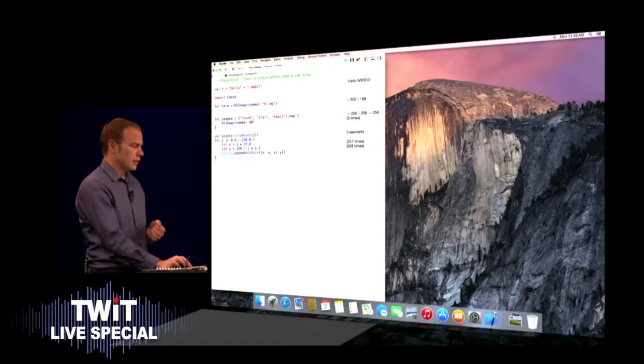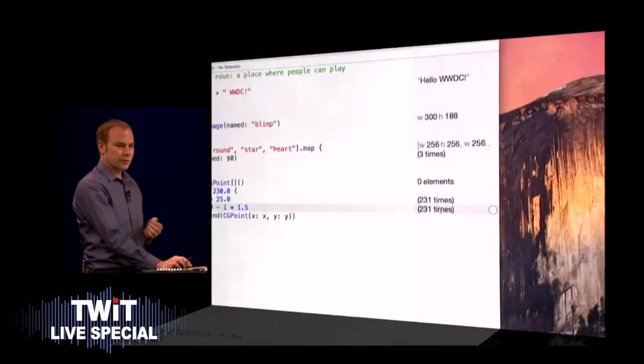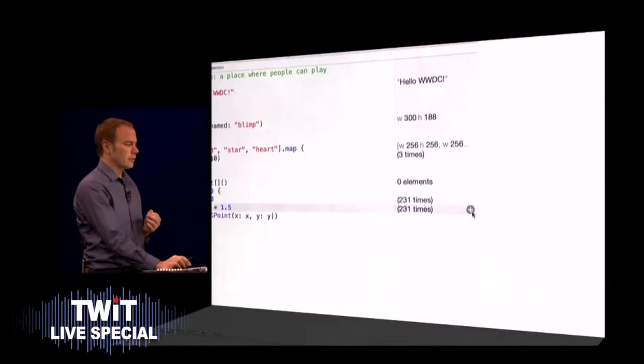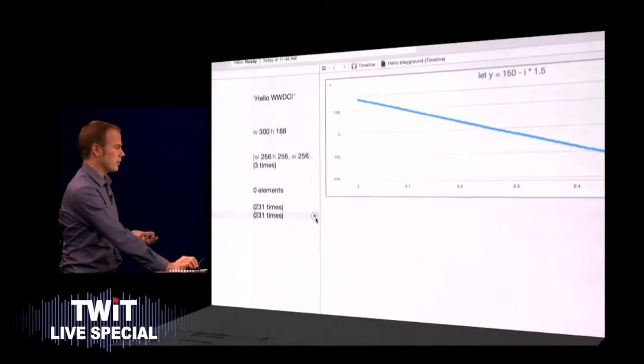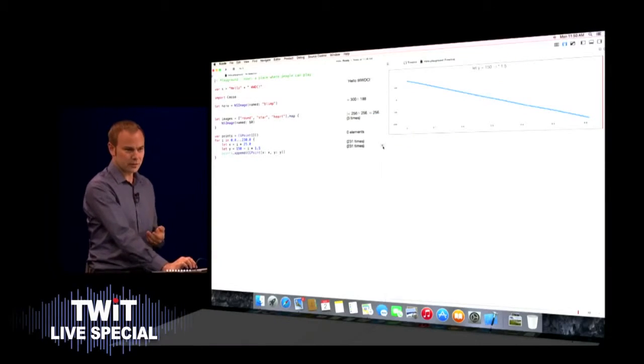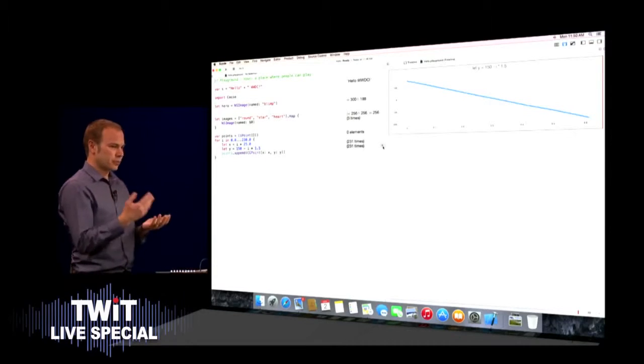And in addition to seeing individual values, this is one of the real strengths of playgrounds. It even allows me to visualize the entire history of a value over time as my application runs. And so now I can immediately see that this equation will cause my blimp to slowly sink.